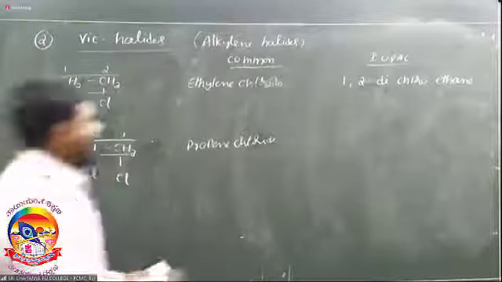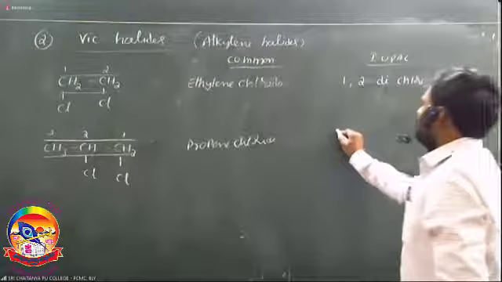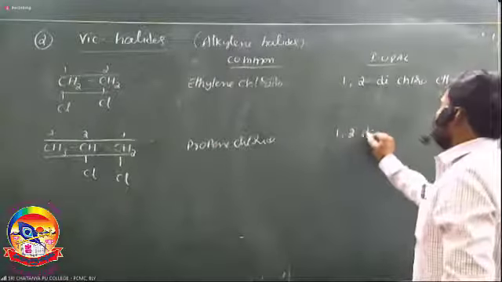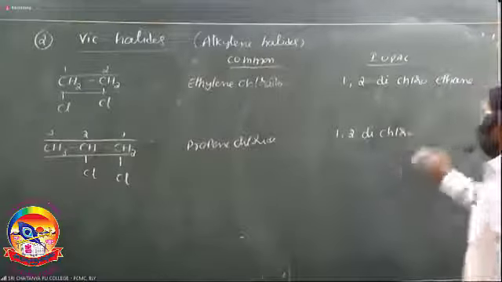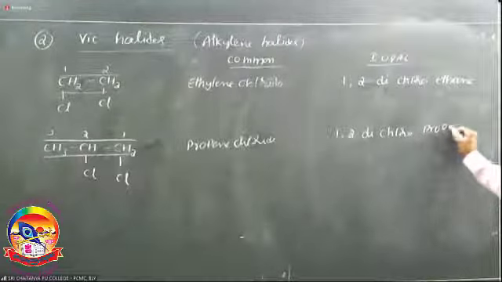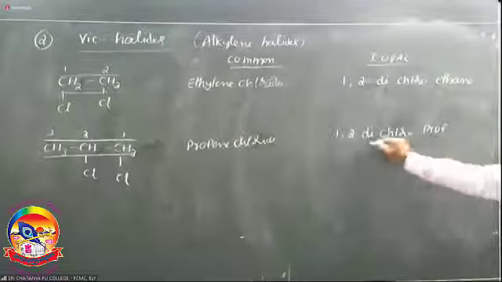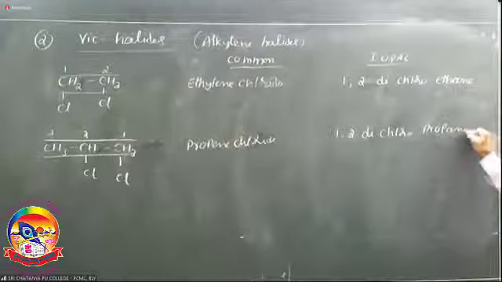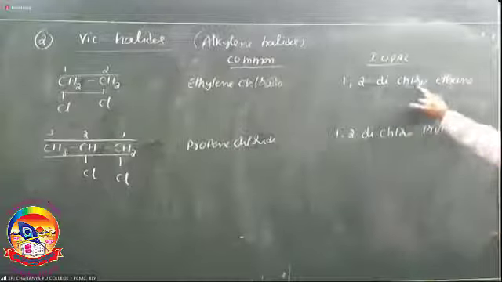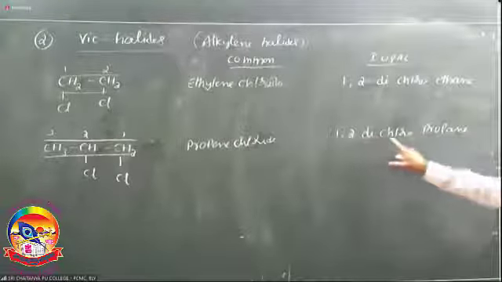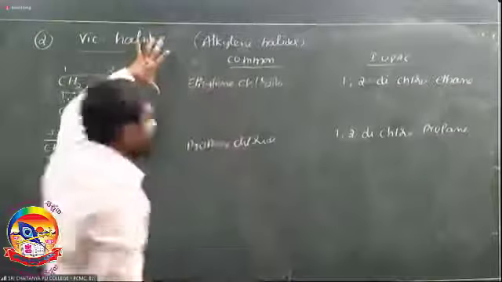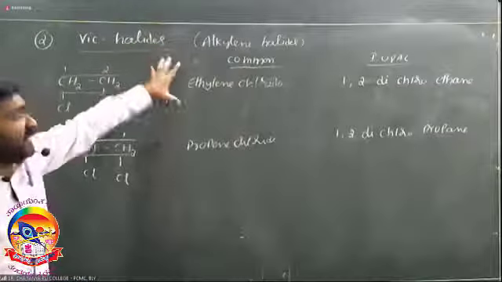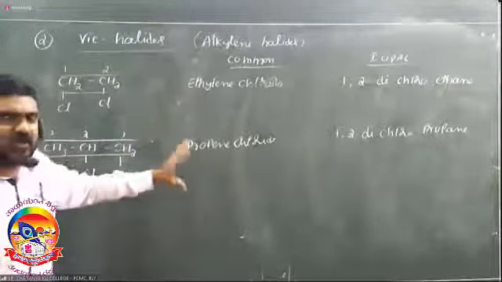So 1,2, di, chloro, the root word is prop, single bonds: 1,2-dichloropropane. If both halogens are on the same carbon, it is gem; on adjacent carbons, it is called vicinal.